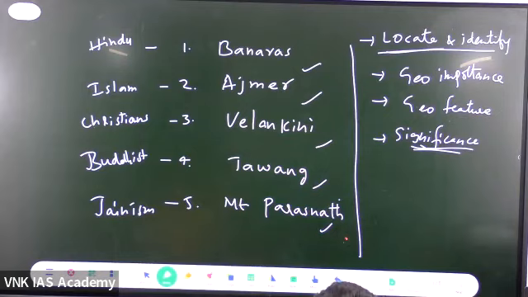Like the best example, what happened the day before yesterday? There was one great current development. One summit took place. Till this point of time, there was no such summit, but for the first time, a new summit emerged: I2U2. When we talk about I2U2, how did the summit happen? Virtual summit. What is the emphasis? The emphasis is on an integrated education system.